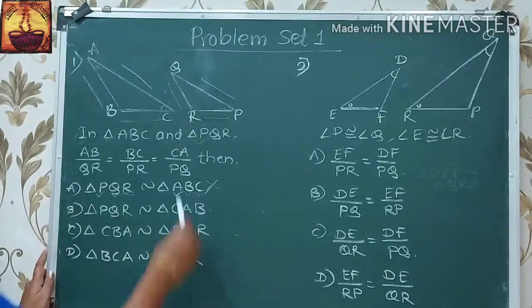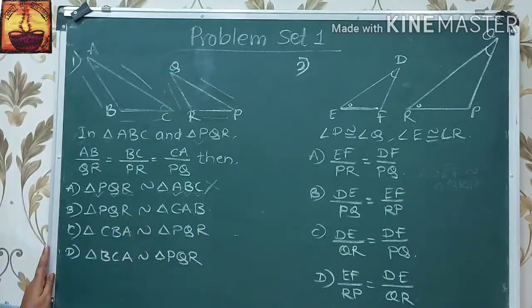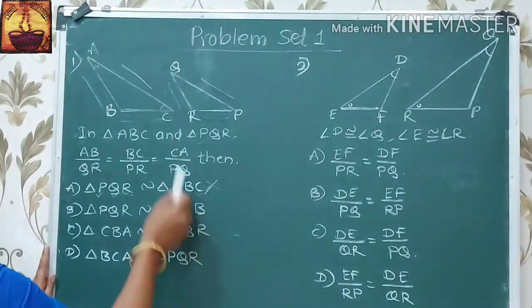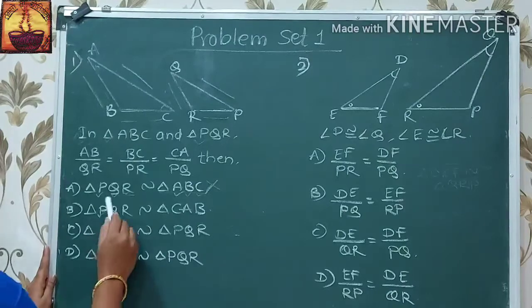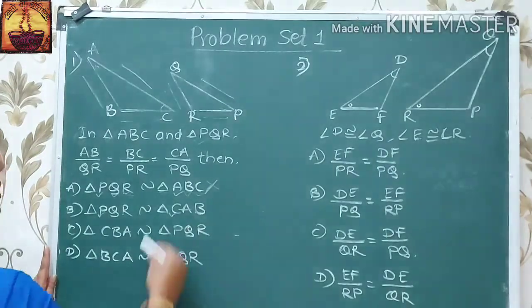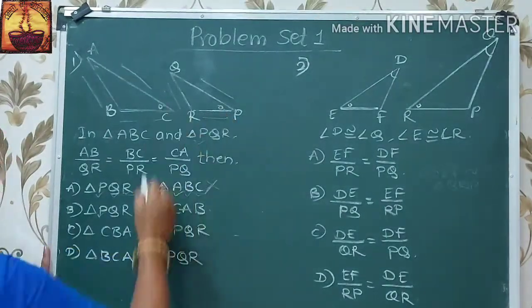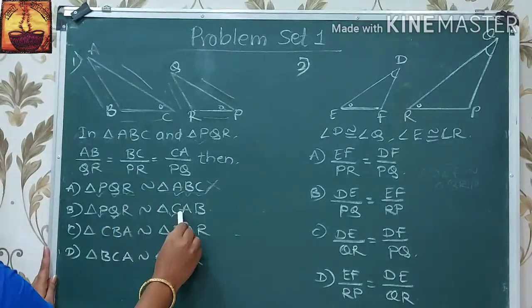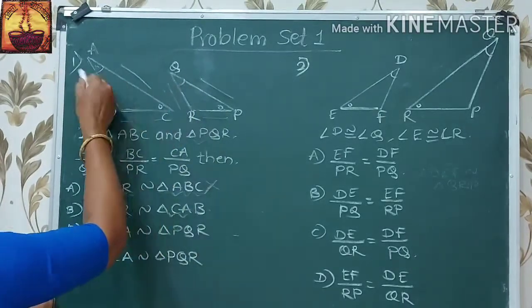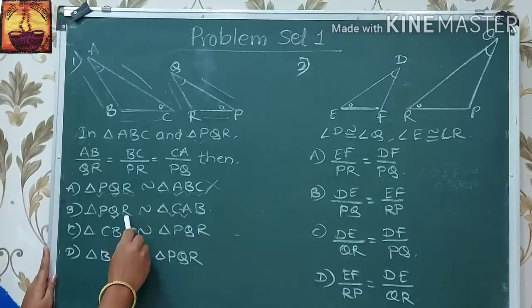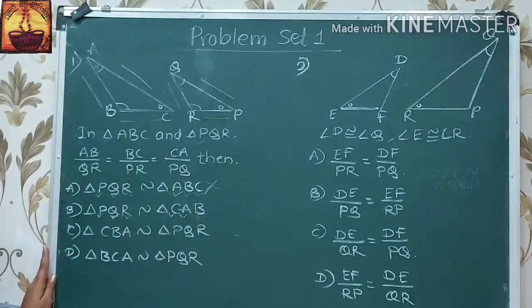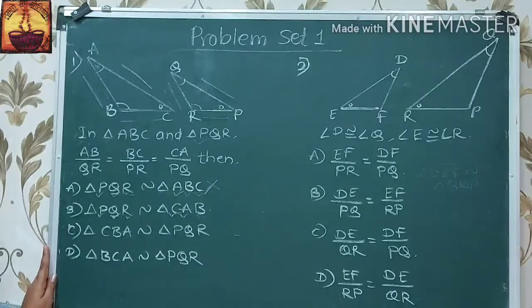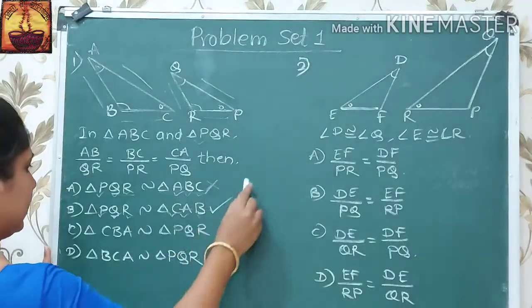triangle PQR is similar to triangle CAB. Here angle P is congruent to angle C, Q is congruent to A, and R is congruent to B. It is a correct pair of similar triangles.